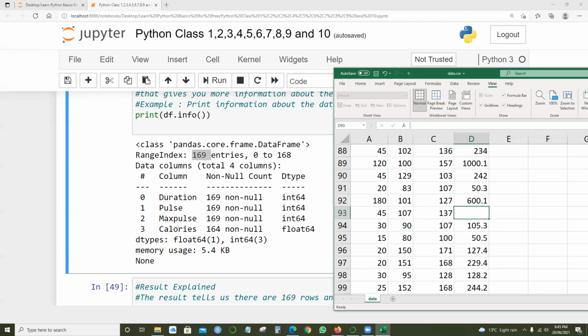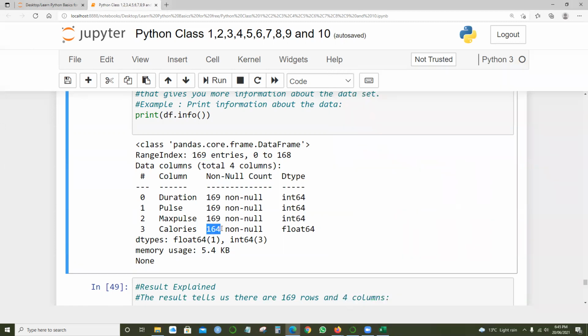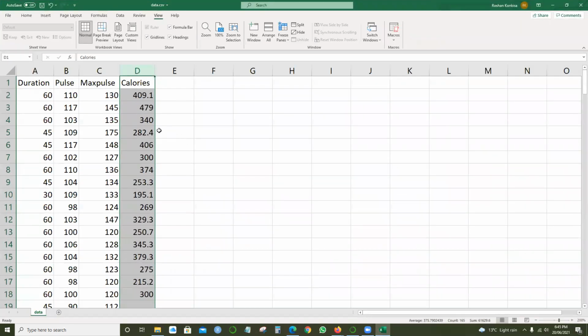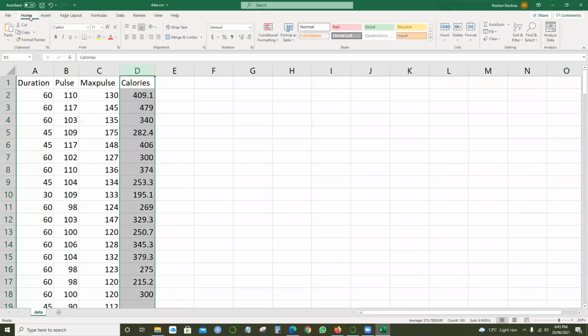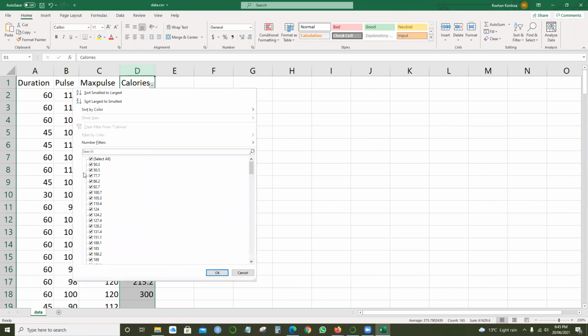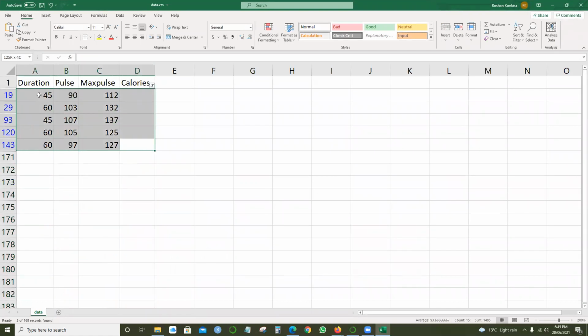If you see the calories section, the last one, calories, it's given as 164 only. Why is it 164? In the sense there are five blanks. So that's the reason. If I filter the information in the Excel sheet, and pick something called blanks only, we got 5 rows where calories is blank, and for the remaining we have the data: duration, pulse, and max pulse.